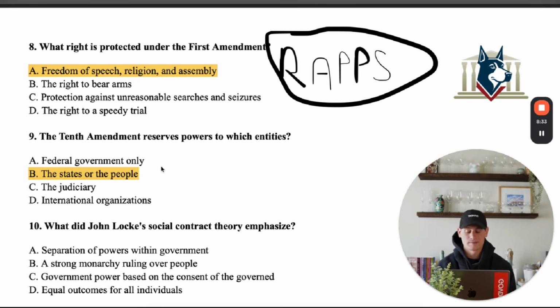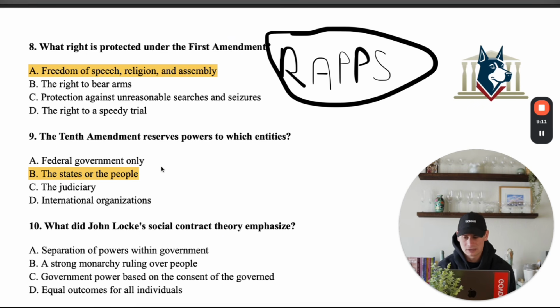So when you look at the 10th Amendment, remember that any power that is not expressly given to the federal government, meaning it is written down in the U.S. Constitution in Article 1, gets reserved for the states or the people. And the idea behind that is if we listed every single right that a citizen of the United States has, the document would be literally infinitely long because you can't list every single right. So a better way of crafting this and differentiating between the powers of the federal government and the rights of the people is to specifically list the powers of the government, and anything that isn't listed is reserved for the states or the people.